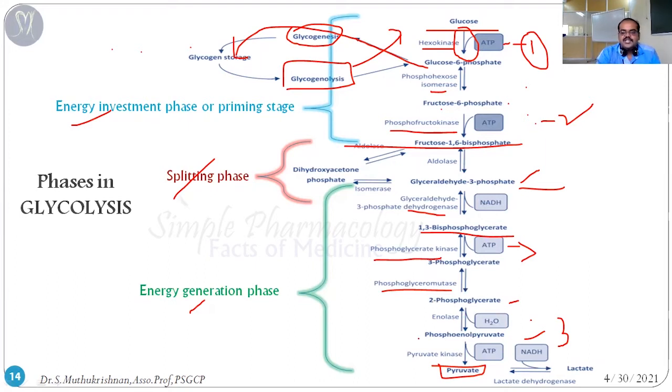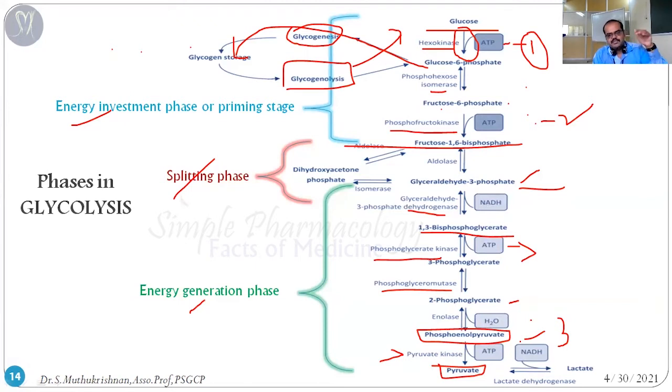After that it's converted into phosphoenol pyruvate. This is another important step, because after that the reactions are irreversible. From 2 phosphoglycerate, the enolase enzyme is responsible for the conversion to phosphoenol pyruvate. Then it's going to release a free water molecule also. From phosphoenol pyruvate, at last the pyruvate kinase enzyme is responsible for the conversion of phosphoenol pyruvate into pyruvate. Here itself the energy is released.